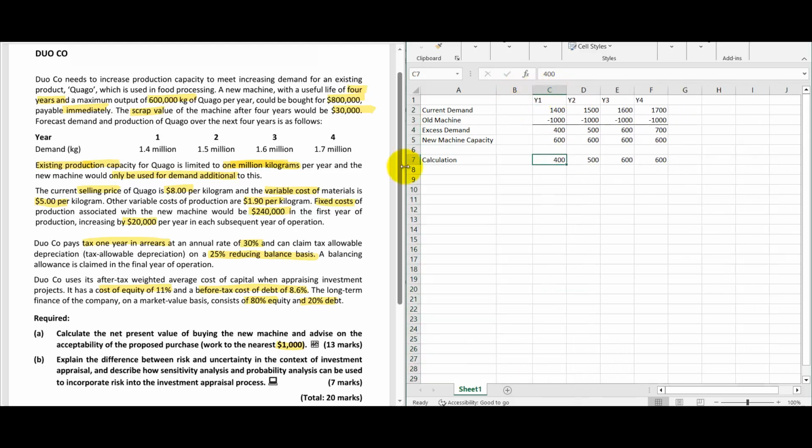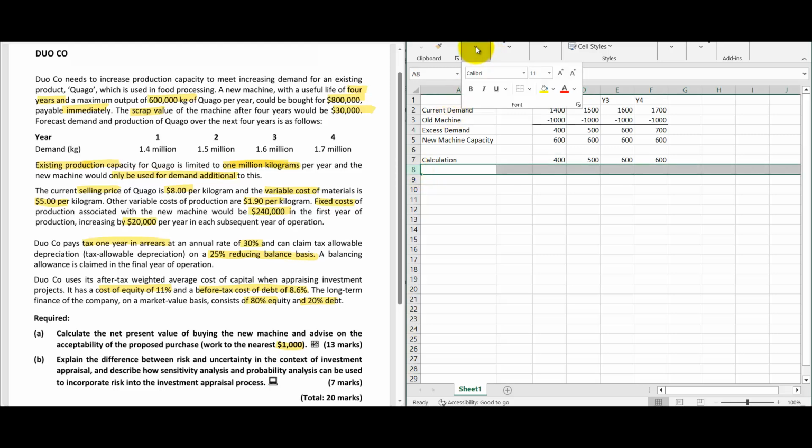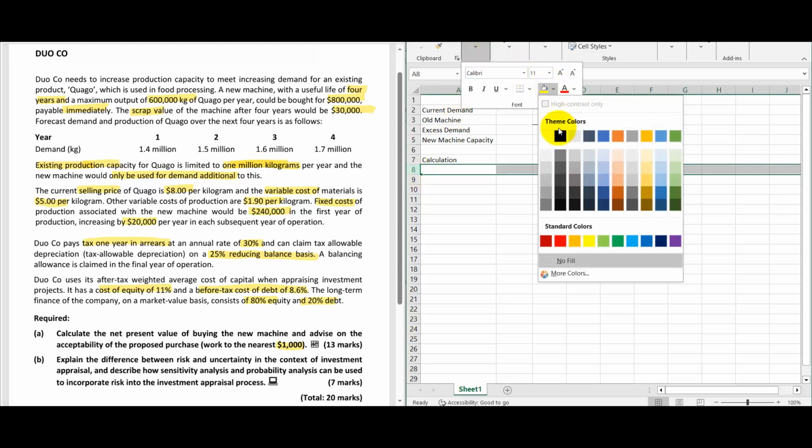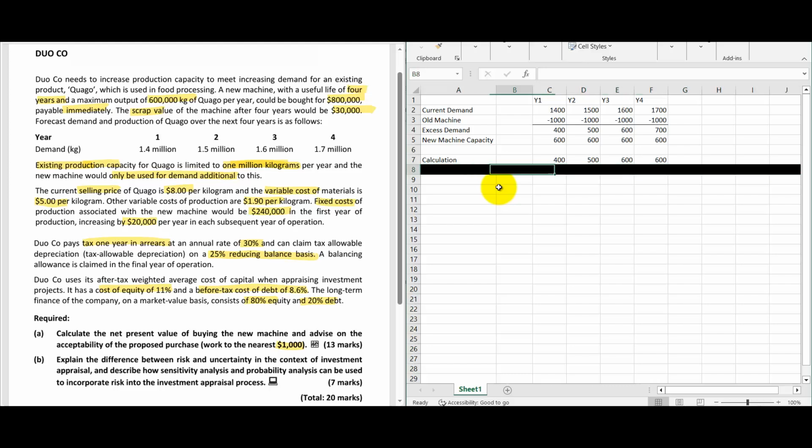So below this line, let me start to do the calculation. So year 1, year 2, year 3, year 4. And here let me take the year 0.